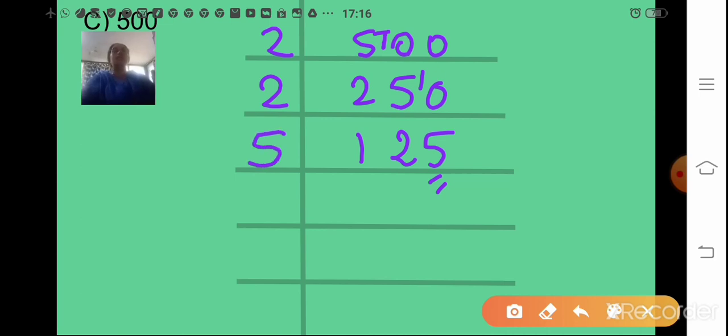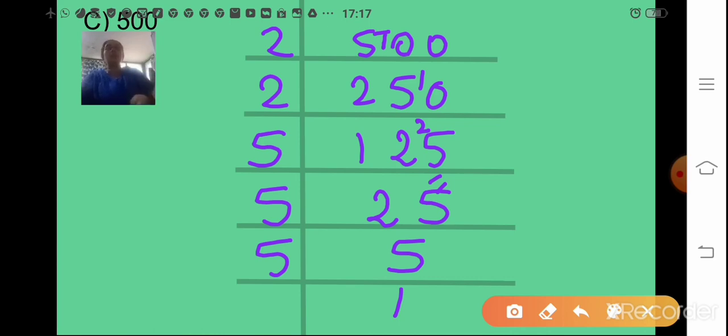If in the ones place it is 0 or 5, that means it is easily divisible by 5. 5, 1 cannot be divided. Take two numbers together, 12. 5 2s are 10. 11, 12. So 2 is left, and that 2 you will carry over here. 5 5s are 25. Again it is divisible by the prime number 5. So 5 5s are 25. Again this 5 itself is a prime number, so we will take 5 1s are 5.